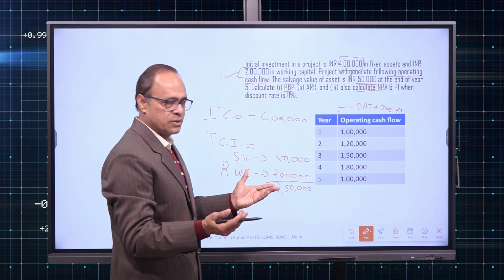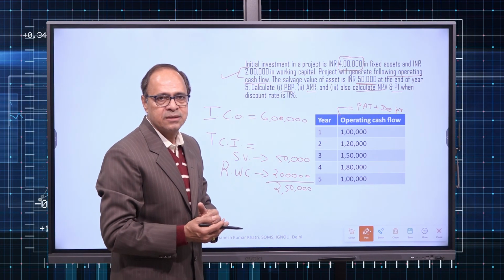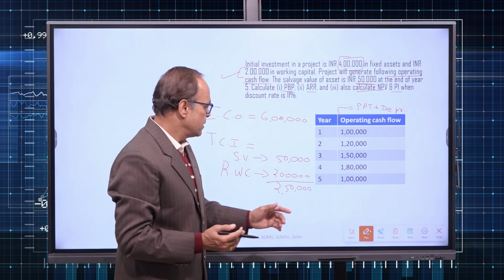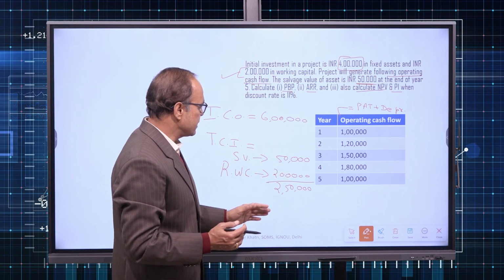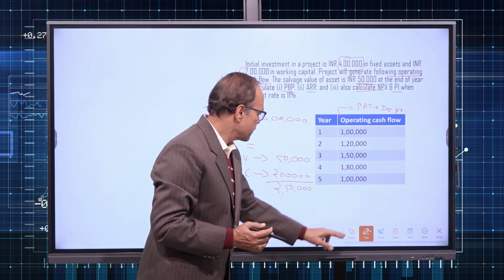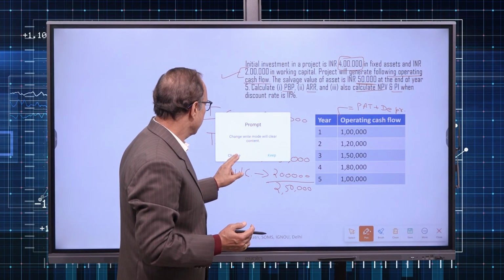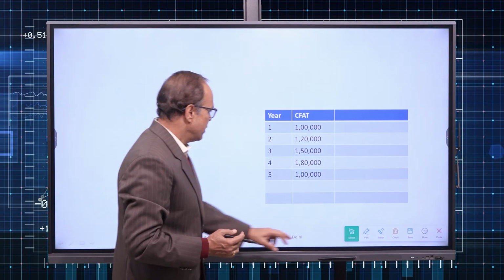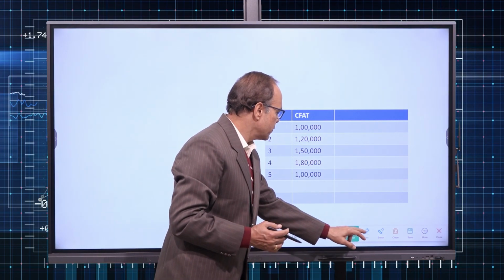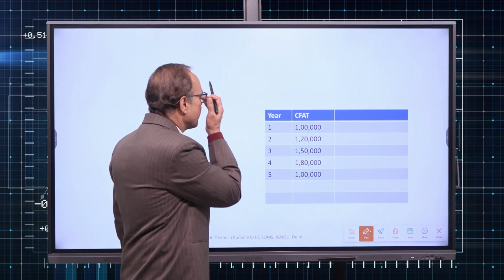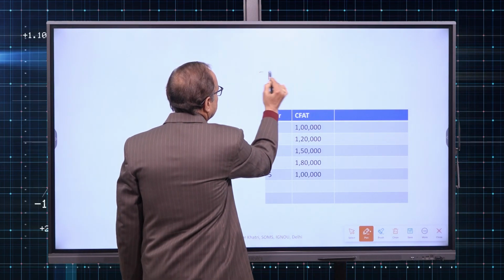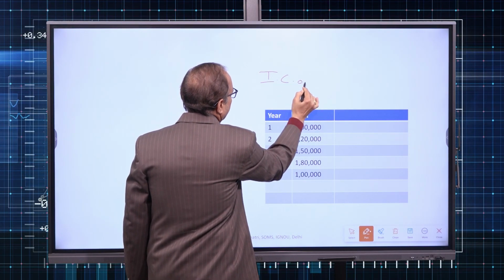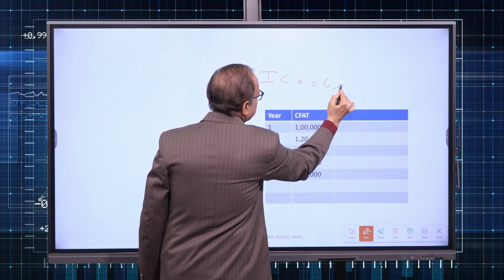Now what is left out? Applying the method, that is the third step. So we can proceed further with the third step. Now if you see, this is the solution table I have created for you for the payback period method. So we had an initial cash outflow of 6 lakh.